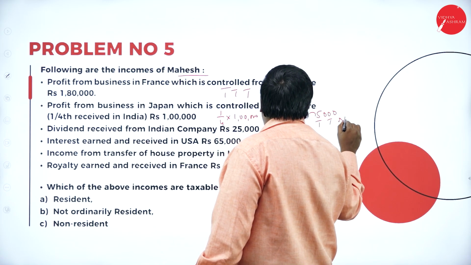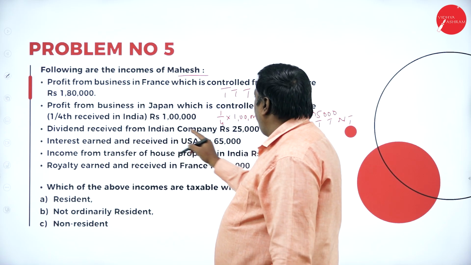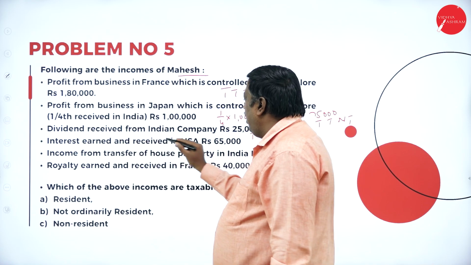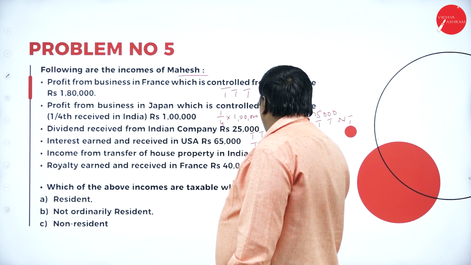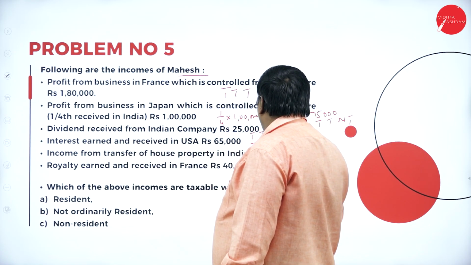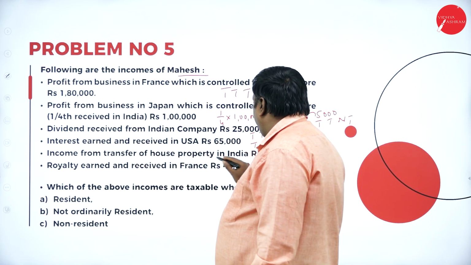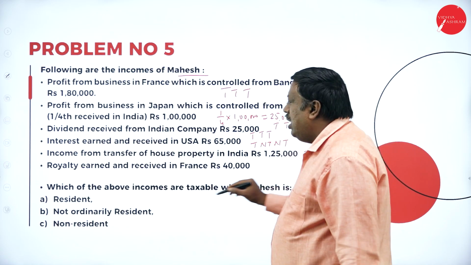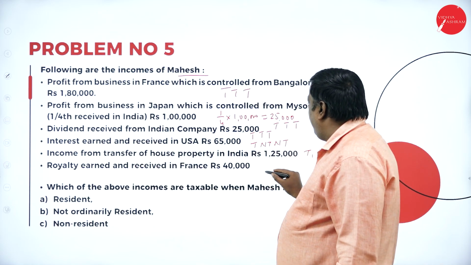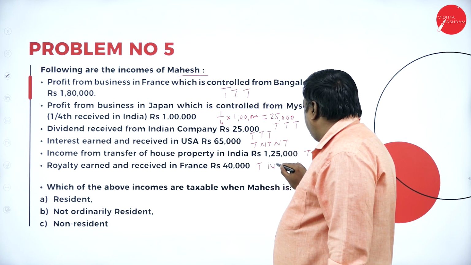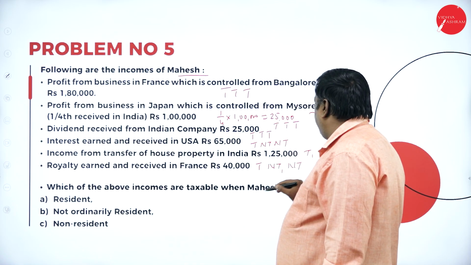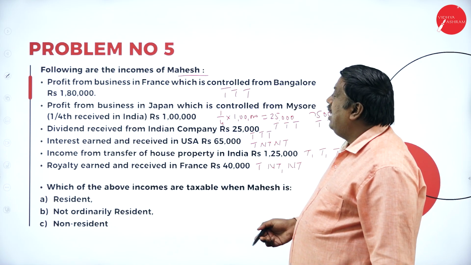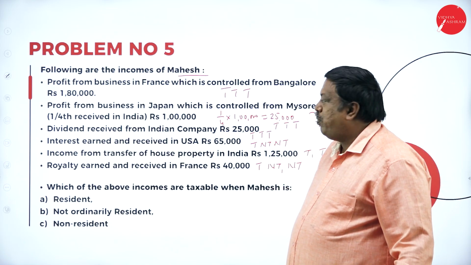Taxable, taxable, not taxable. Dividend from Indian company, taxable, taxable, taxable. Interest earned and received in India, taxable, not taxable, not taxable. Income from transfer of house property, taxable, taxable, taxable. Royalty earned and received in France, taxable, not taxable, not taxable. This is how we have to analyze the problem. It makes you people to solve the problem easily.